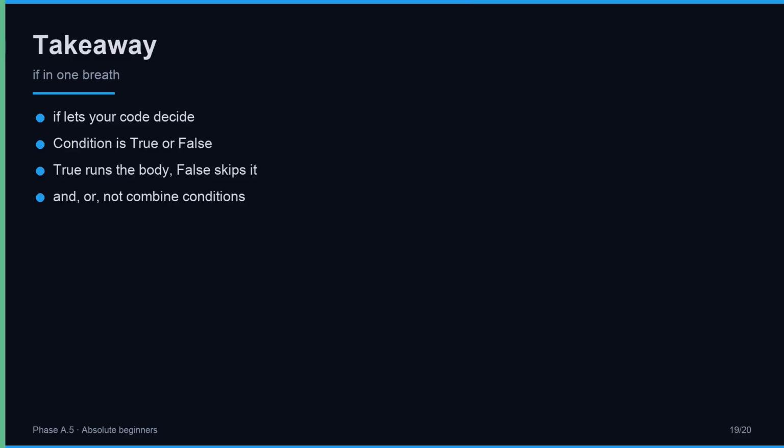Here is the lesson in one breath. An if statement lets your code make a decision. You write if, a condition, and a colon. The condition evaluates to true or false. If true, the indented body runs. If false, the body is skipped and the program continues. Comparisons like equals equals, not equal, less than, and greater than produce the Booleans that if needs. You can combine conditions with and, or, and not. This is the foundation. Everything else about branching builds on it. The whole lesson, one breath.